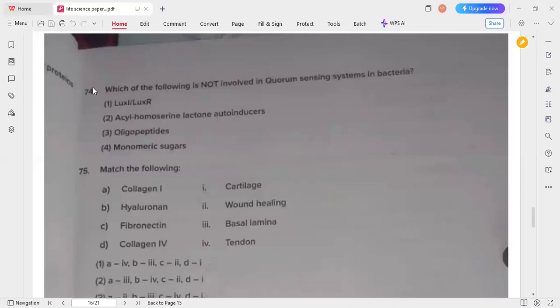So 74, which of the following is not involved in quorum sensing systems in bacteria? Usually monomeric sugars are the ones which are not involved in quorum sensing. Apart from this fourth option, all others are involved in quorum sensing systems in bacteria. Okay, so option 4 is the correct answer for this question.